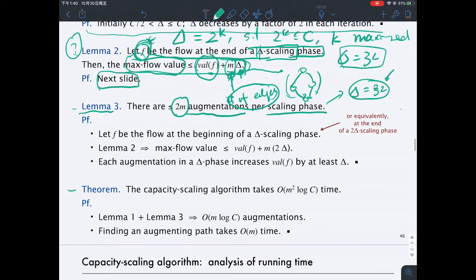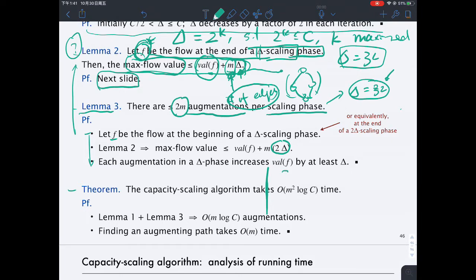This is really just utilizing lemma 2. Let's walk through the statement. If we let f be the flow at the beginning of a delta scaling phrase, there's a subtlety here.